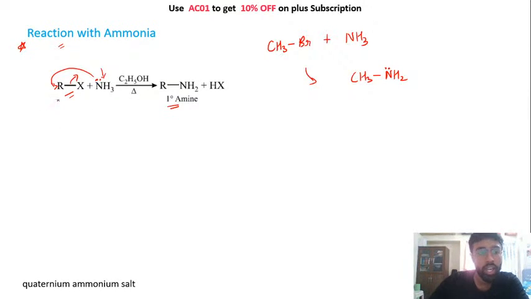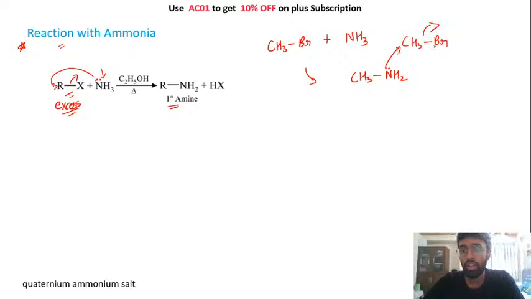ठीक है, once you have created this, आप नोटिस करोगे कि still this nitrogen has lone pairs, right? So let's say we are taking excess of alkyl halide. अपने पास ये बहुत सारा present है solution में, तो what can happen is this nitrogen's lone pair can again attack on one of the CH3Br. This bromine will leave, eventually creating a nitrogen which has CH3. यहाँ पे फिर you will lose one hydrogen.